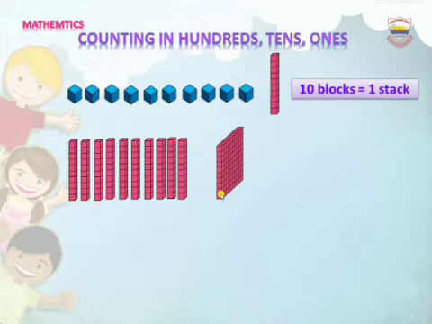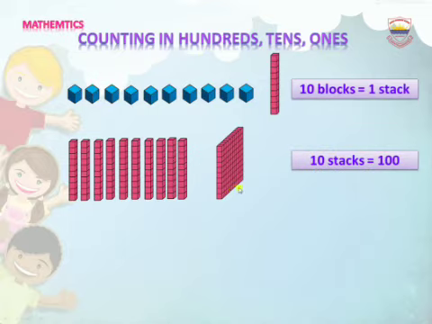The block of 100 has 10 rows and 10 columns. It means there are 10 horizontally and 10 vertically stacked in 100 blocks. As you know, 10 multiplied by 10 is equal to 100. So, 10 stakes of 10 is equal to 100. We can say there are 100 small blocks in 100. We write it in number as 100 and in words as one hundred.